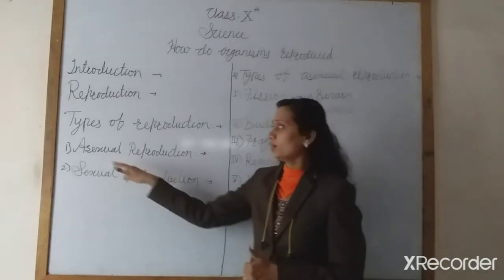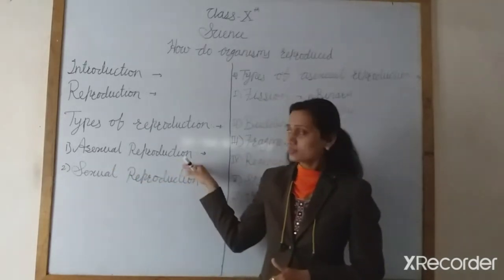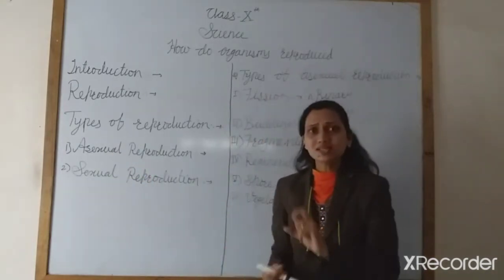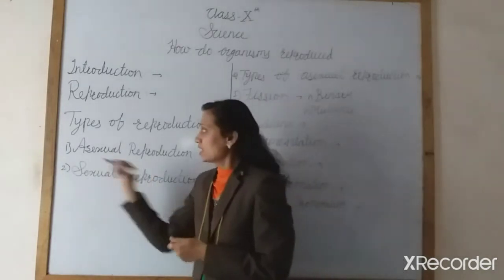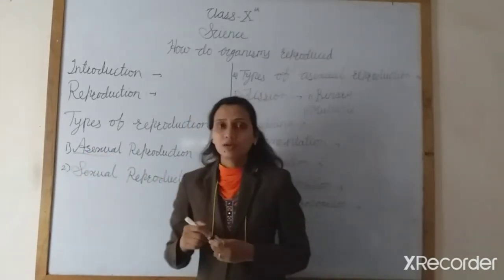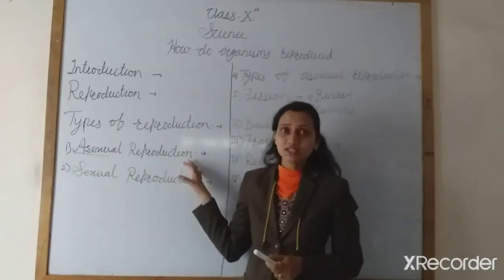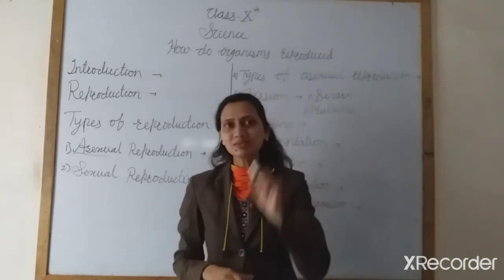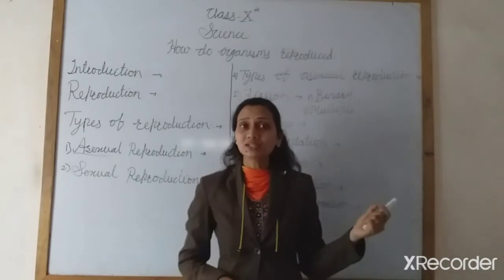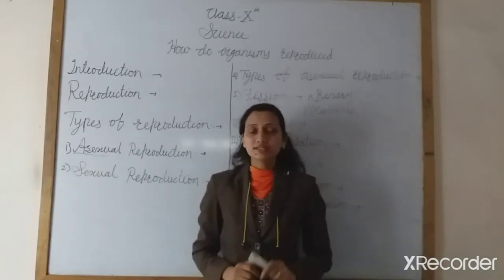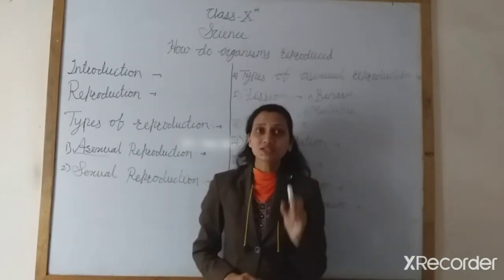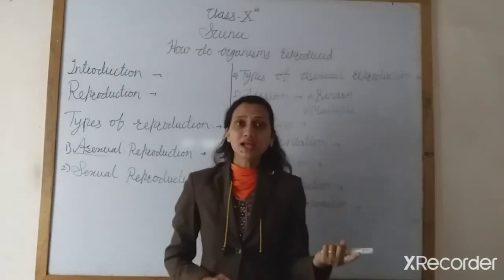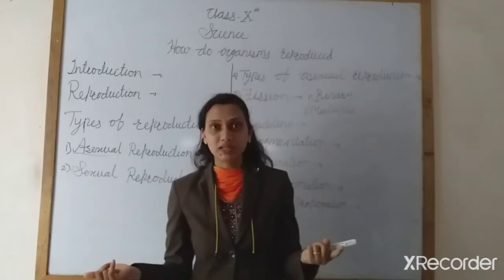So first we learn about asexual reproduction. Why is it called asexual reproduction? Because in this process there is no use of the sex cell. Now what is meant by the sex cell? In the previous classes you already learned about it. Sex cell means the gamete. The gamete is different in the male and different in the female.